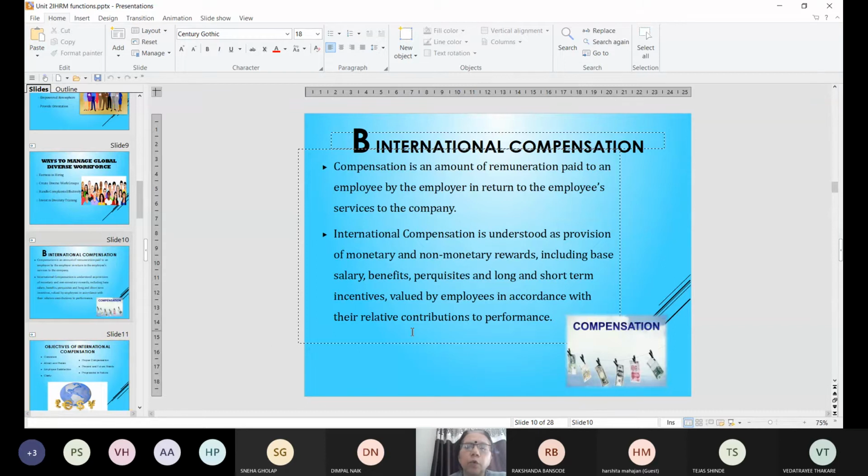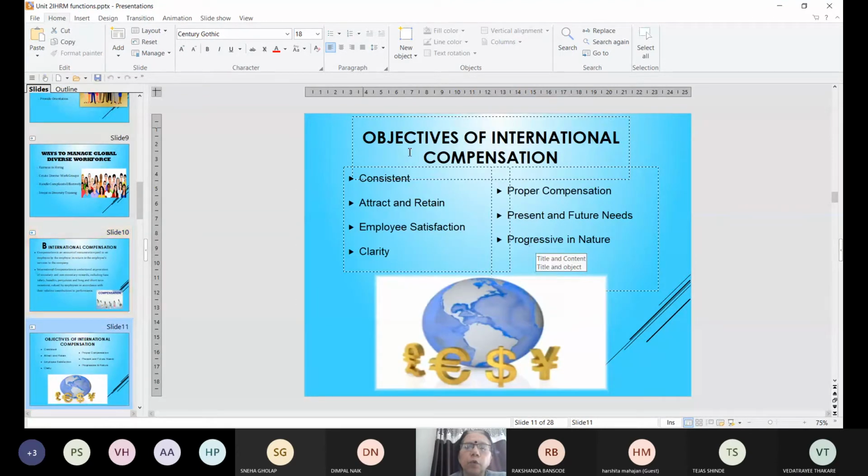At the international level, this compensation remains the same. But in addition to that, you may have some other components. Let's try to understand them. Before that, let us see the objectives of international compensation.